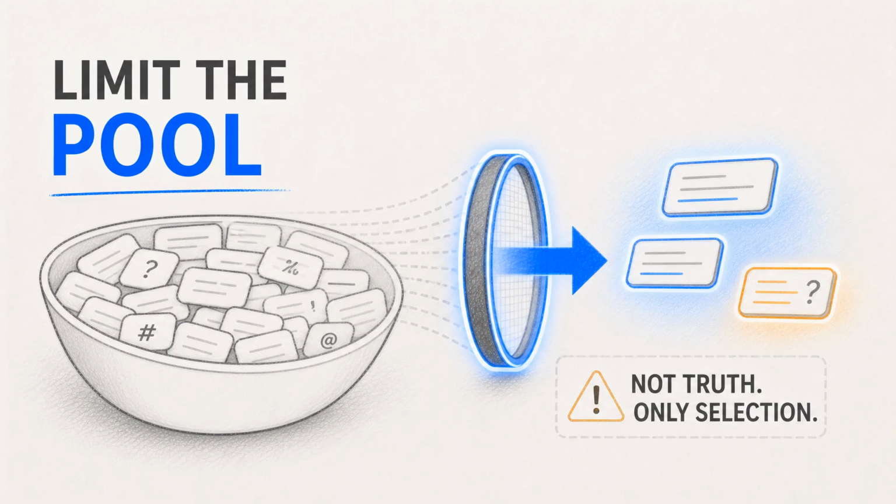Another decoding idea is limiting the pool of possible tokens. Instead of considering every possible next token, the system can choose from a smaller group of likely options. These settings help balance variety with coherence, but they do not guarantee truth. They only affect how text is selected.